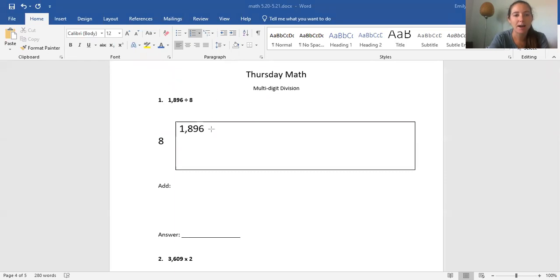1,896 divided by 8. So I'm just going to start right away by putting my lines here. Notice the little number, the divisor, is on the outside here, and the big number, the dividend, is in our box. First things first, what times 8 is close to this number?